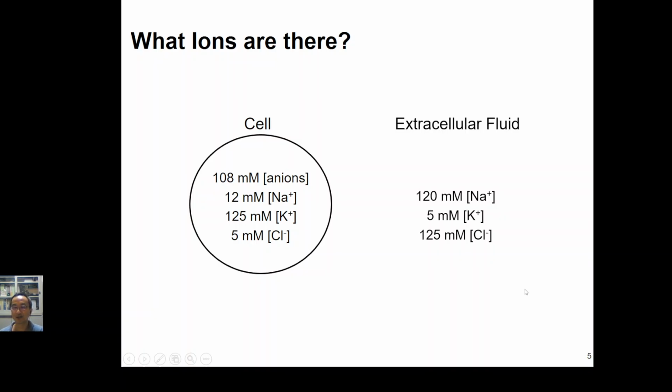You can see that the concentrations of these ions are different. There is a very high concentration of sodium ions outside the cell membrane as compared to inside the cell membrane. But the potassium ion has a high concentration inside the cell membrane as compared to the concentration outside. Right now we don't need to mention the negative ions.